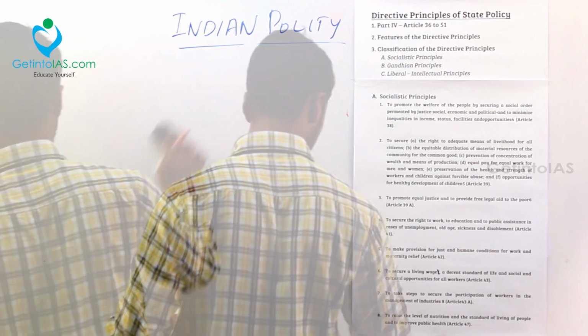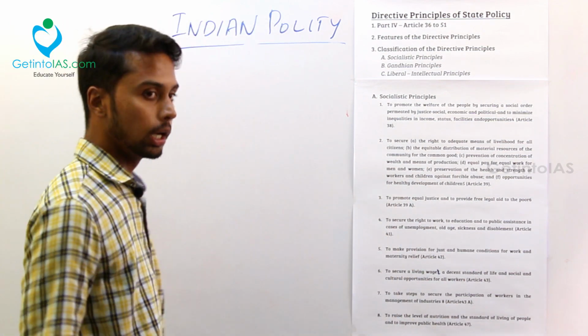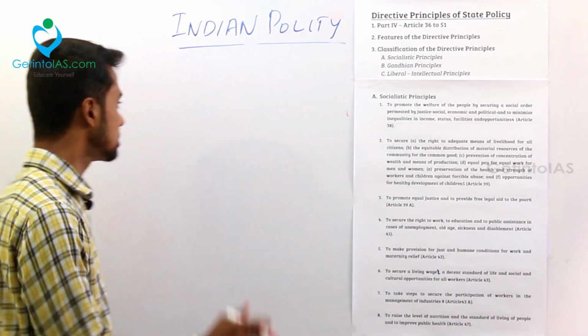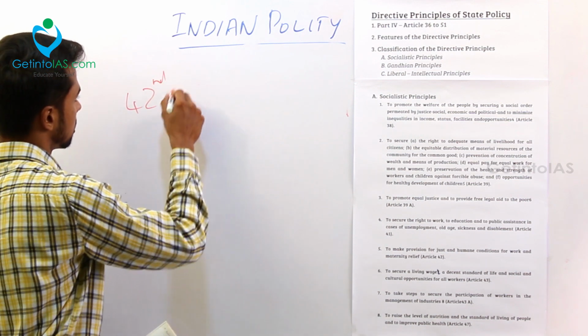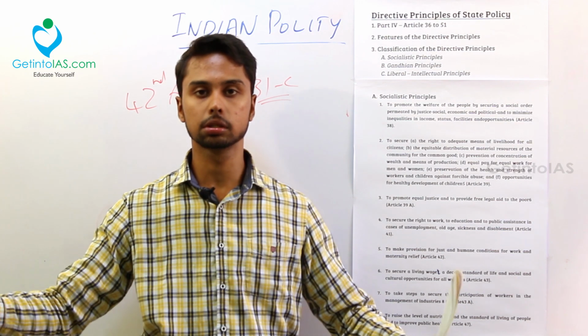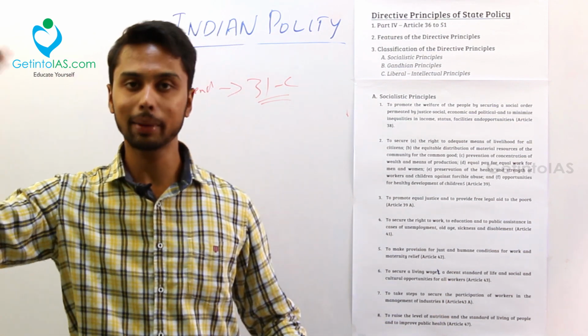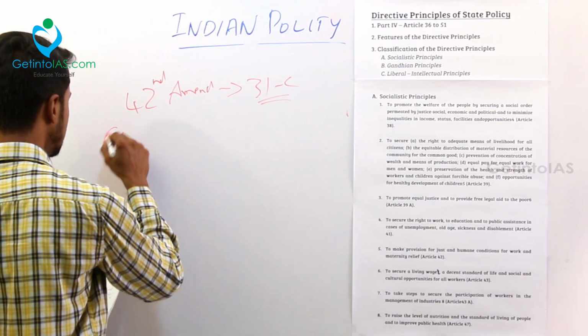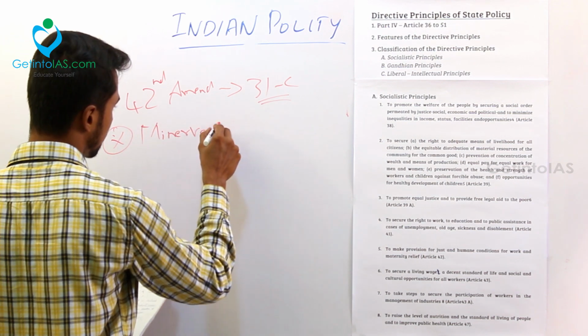The next one is, the Supreme Court told that you can amend the Constitution, right? So what happened is, by the 42nd Amendment, the scope of 31C was increased, because of that Kesavananda Bharati case. Next, the next case is Minerva Mills.